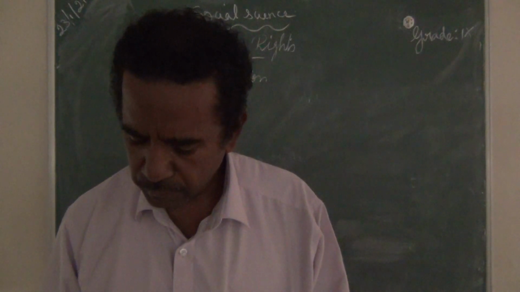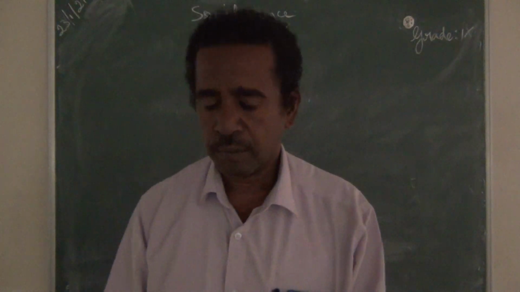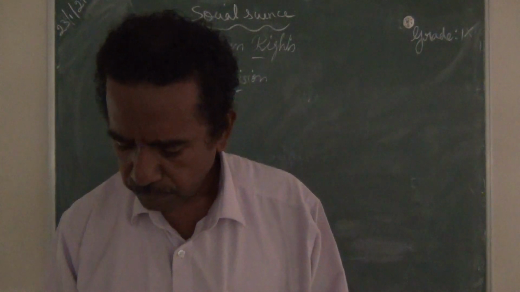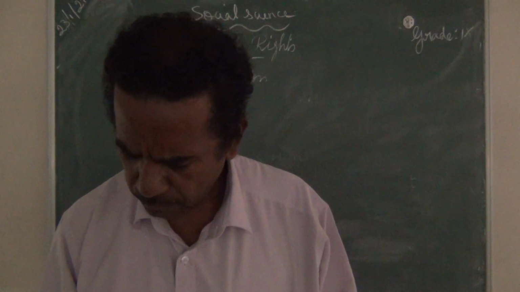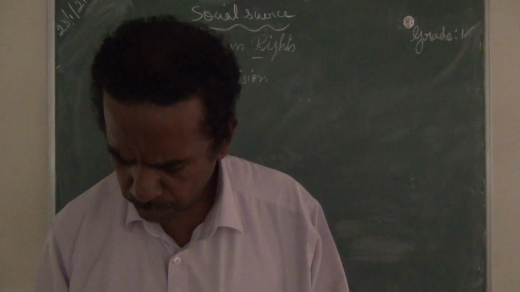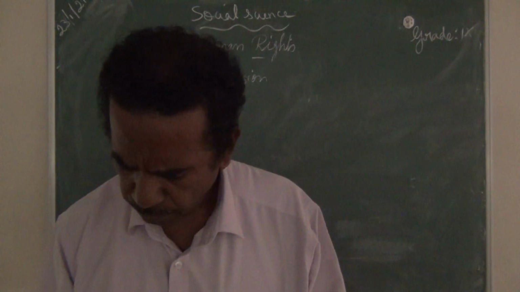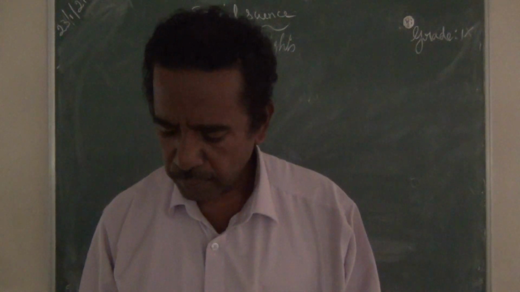Rights and duties are two sides of the same coin and cannot be separated. That means we have the right to freedom of religion, and we have to promote harmony and the spirit of respect for the people of other religions. That is the reason.